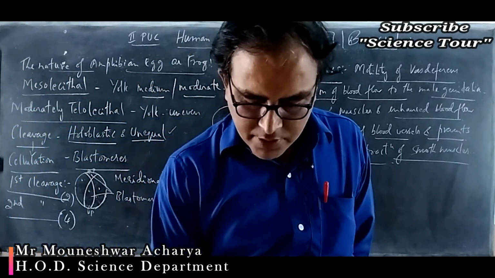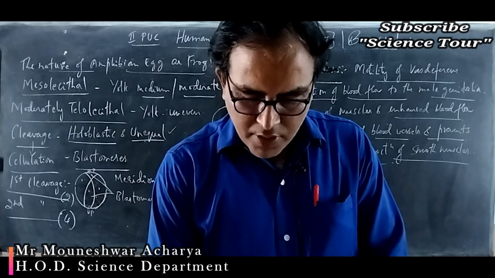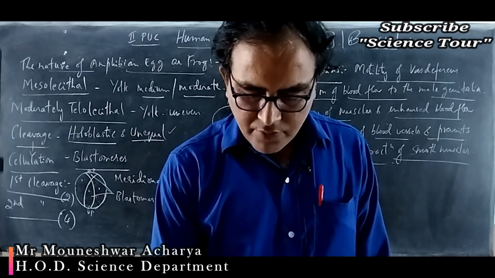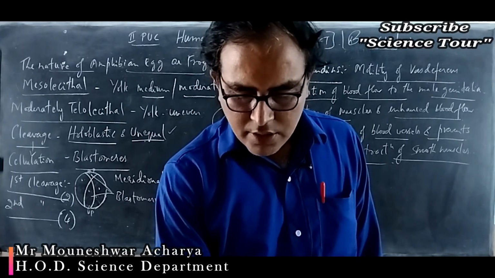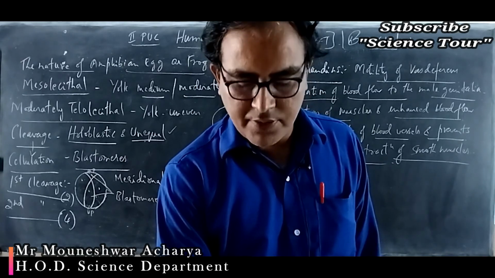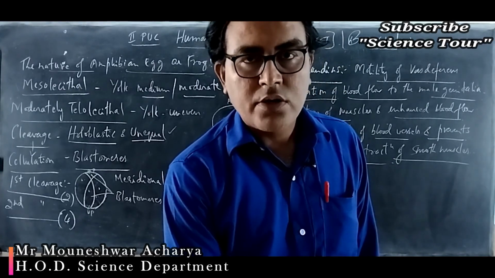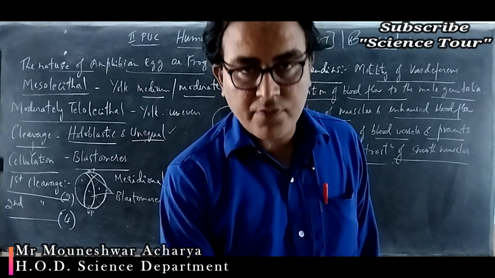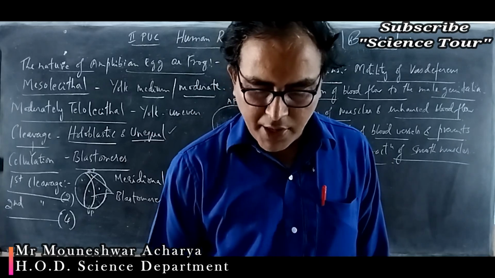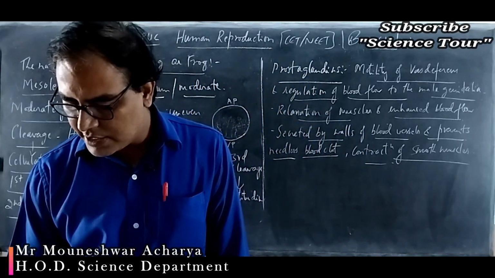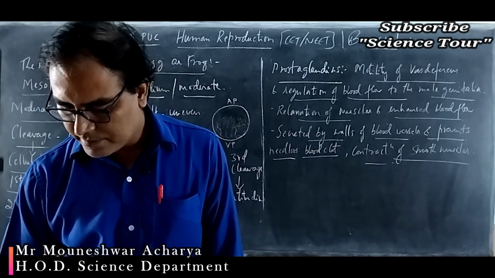Let's move to question number 30. Which of the following cells during gametogenesis is normally diploid? Primary polar body. This results from meiosis, so it is haploid. Spermatid, it is also haploid. Here secondary spermatocytes undergo second meiosis and form spermatids, so it is haploid. Then spermatogonia, these are diploid. Second polar body is also formed as a result of second meiosis, so they are also haploid, but the spermatogonia are diploid, so the right answer is option 3. For question number 30, the right option is option 3.